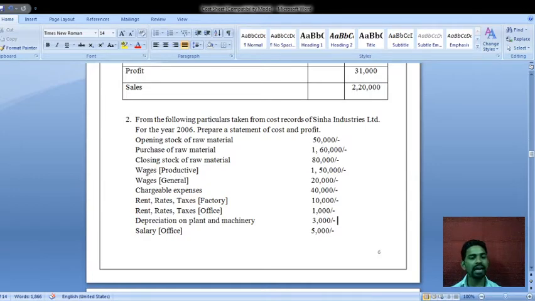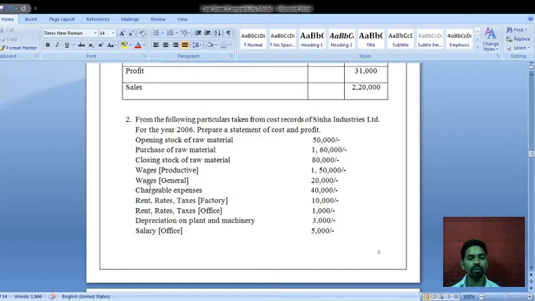It is a direct expense, given for the productive purpose. It means those laborers who are directly working for manufacturing, for them wages are given, so it is a direct expense. The amount is rupees 1,50,000, so we have to take it under the direct wages.